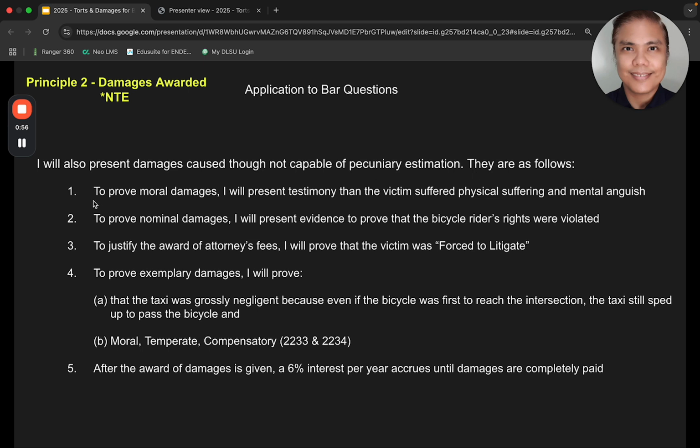They are to prove moral damages, to prove nominal damages, attorney's fees, exemplary damages, and interest of 6% will accrue after the award is given.